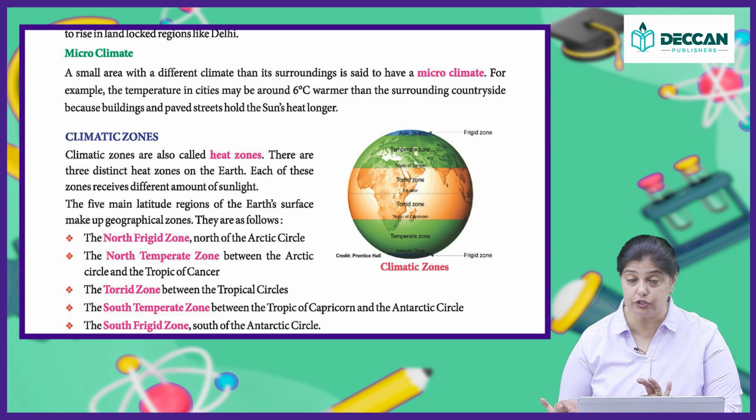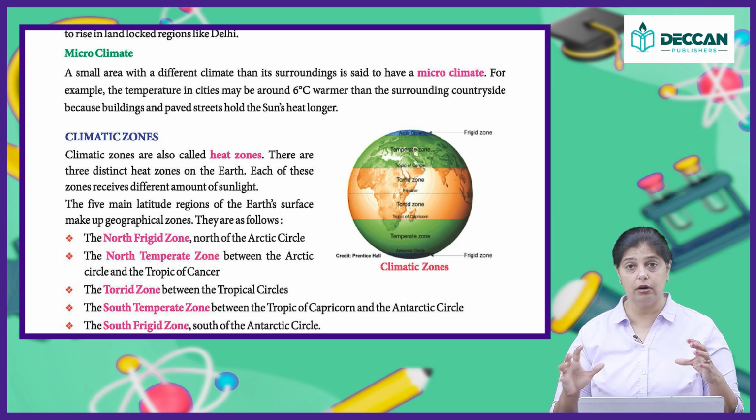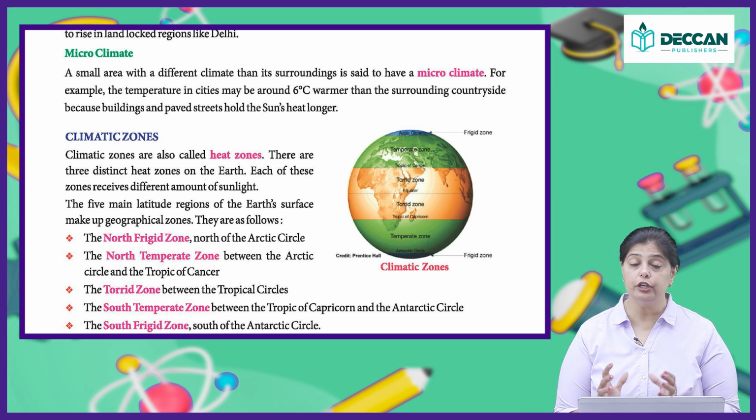Then you have the equator, which is the line in the center of the earth, followed by the torrid zone. Then you have the Tropic of Capricorn, which is in the southern hemisphere, and the temperate zone and the Antarctic zone. So this is how our earth is divided into different zones.